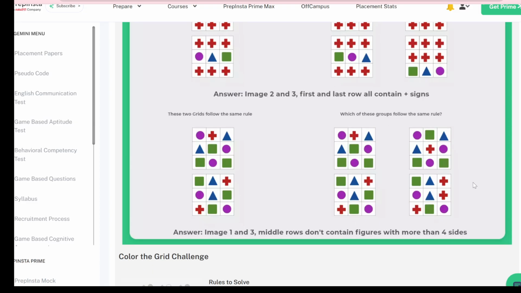Okay, like this, in this question you have to find out by yourself which two grids are following the same rule as these two. And please guys, don't skip, do it by yourself.